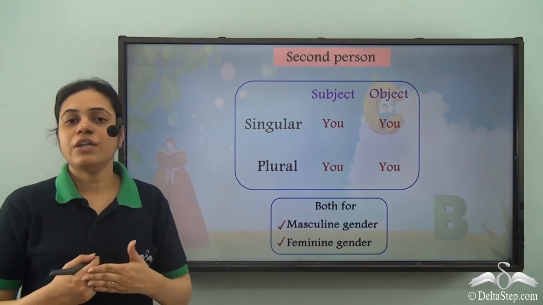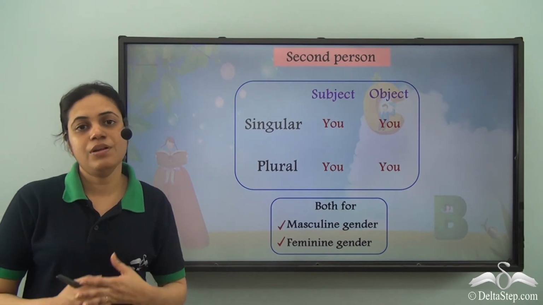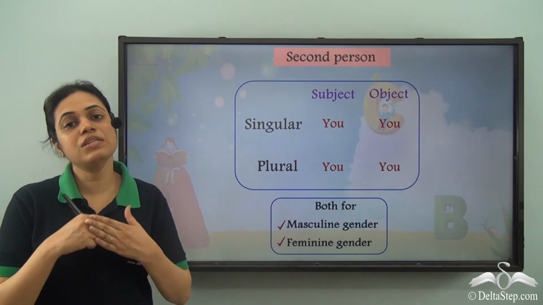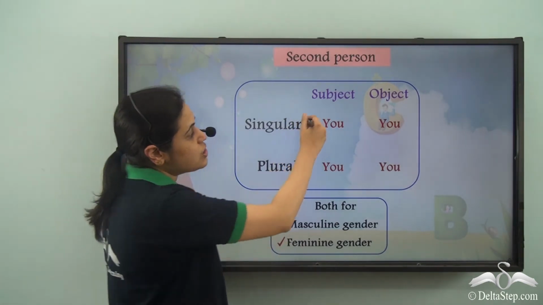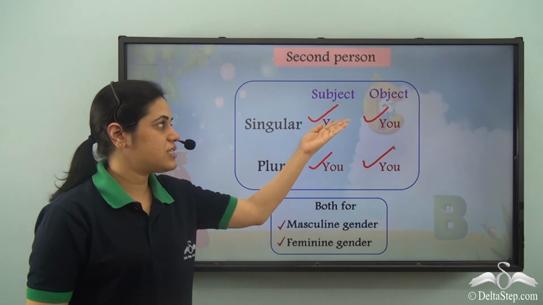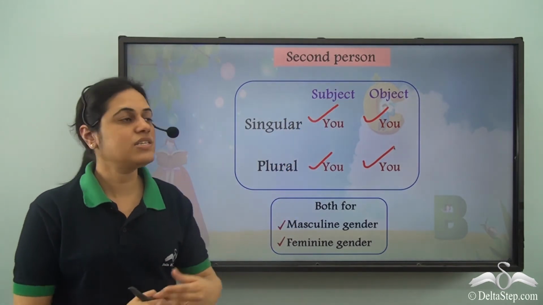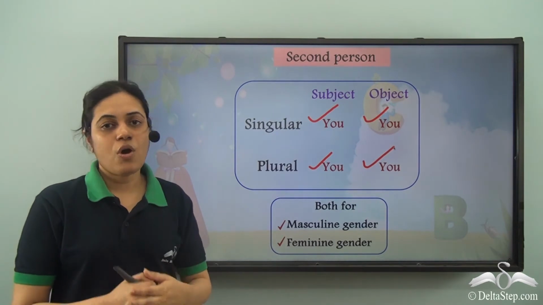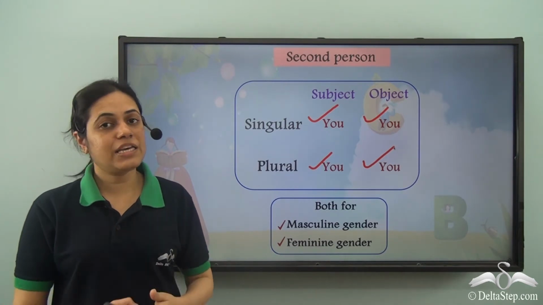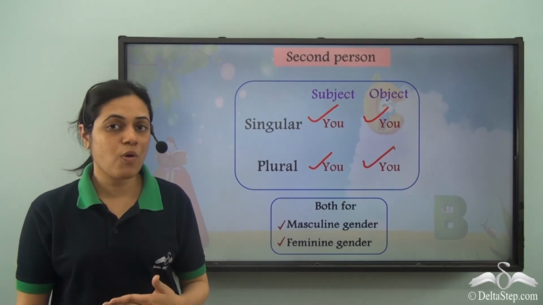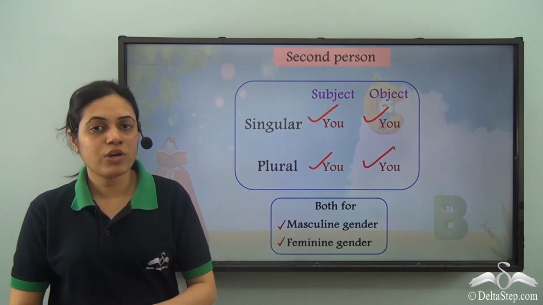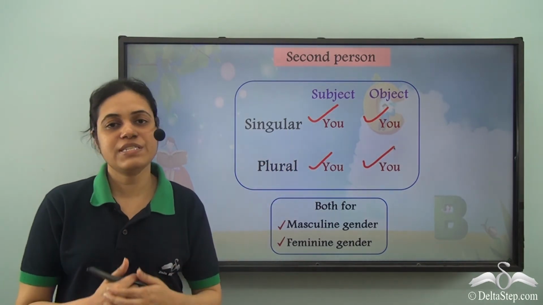So you, now in case of you, it is very simple. Whenever we are referring to the second person, that is the person spoken to, the pronoun is always you. Whether it is the subject or the object of the sentence, whether it is singular or plural, or whether it is masculine or feminine gender. So, in case of second person or the person spoken to, you don't need to look at anything. If it is the person spoken to, the pronoun will always be you.